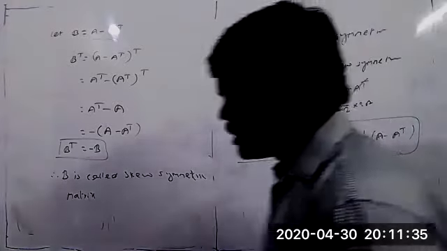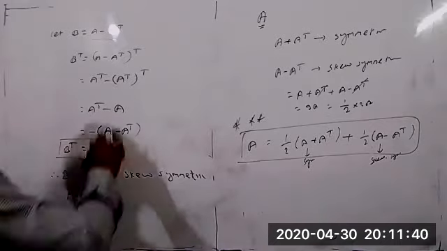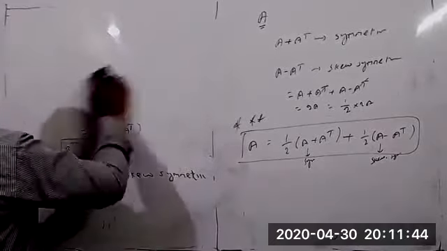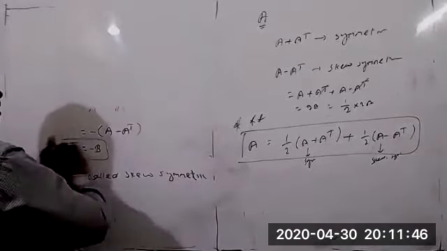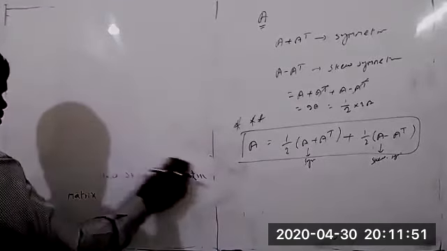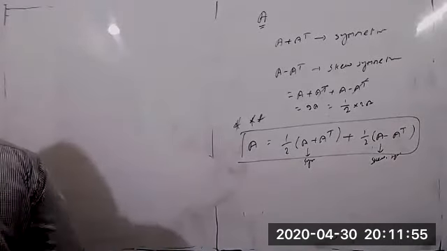Based on this condition, you can take one small example now. This problem was asked as a 3 mark question in the examination for PU students. For PU students, this model, the sum of symmetric and skew symmetric matrices, is very important.